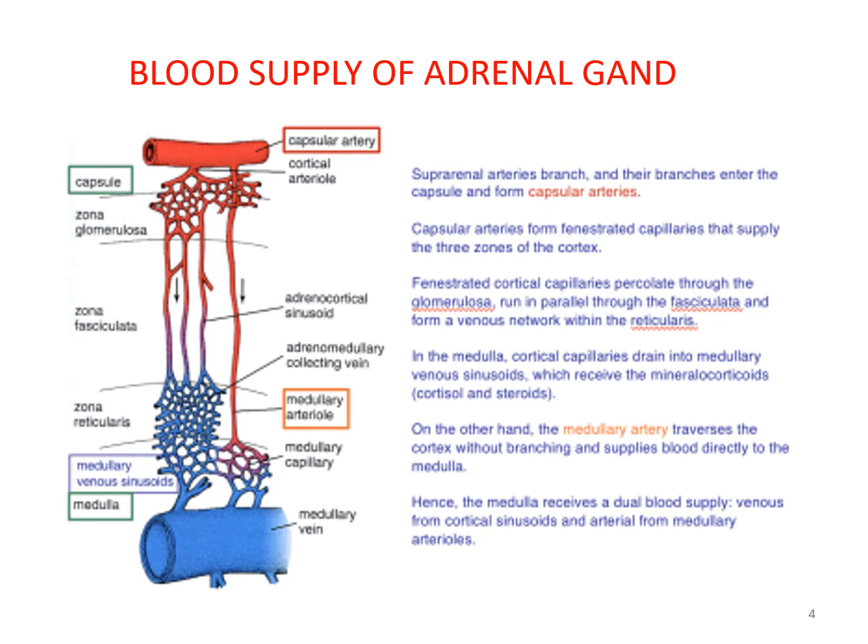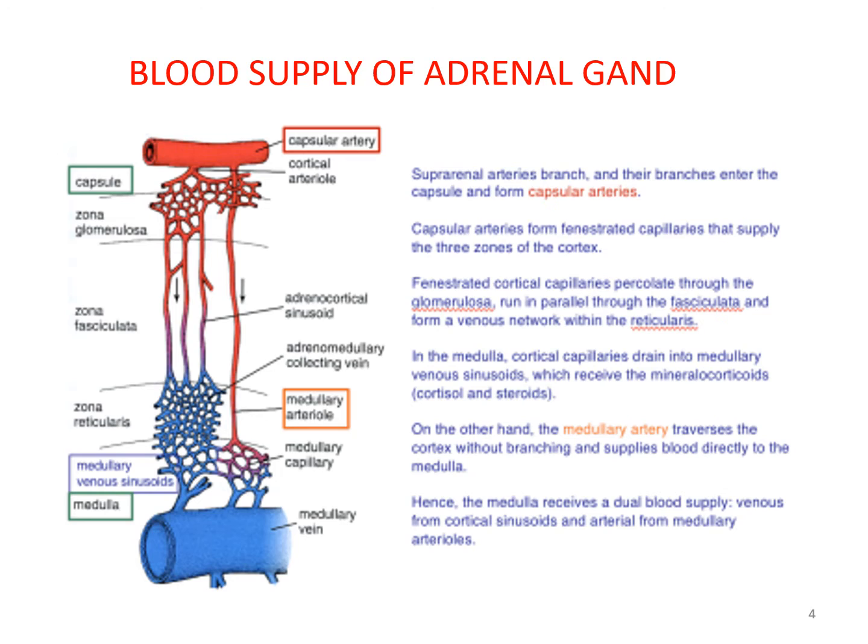Before knowing the function, the blood flow of the adrenal gland is very necessary. The suprarenal artery in the capsule forms the capsular artery. The suprarenal, then capsular artery form fenestrated capillaries that supply the three zones of the cortex. Fenestrated capillaries percolate through the glomerulosa, run parallel through the fasciculata, and form the venous network within the reticularis.